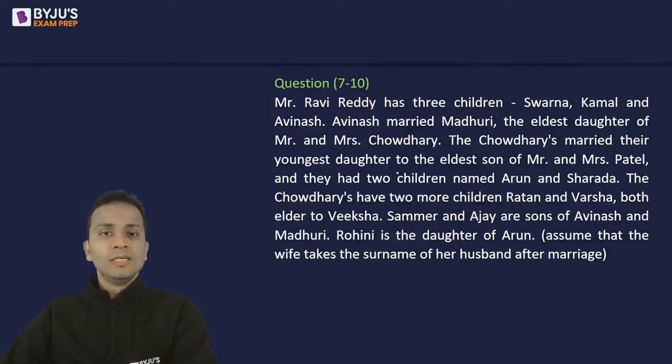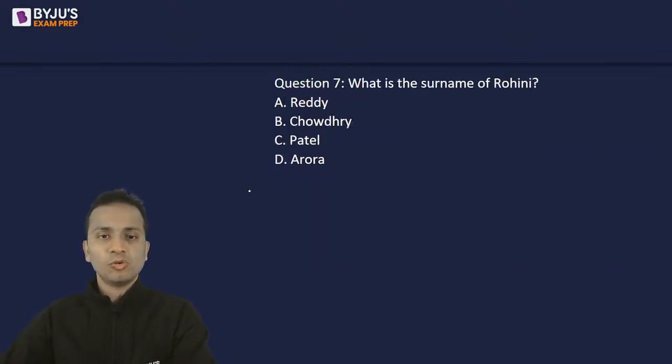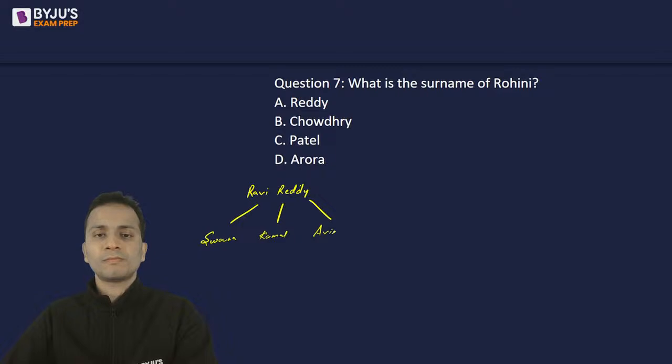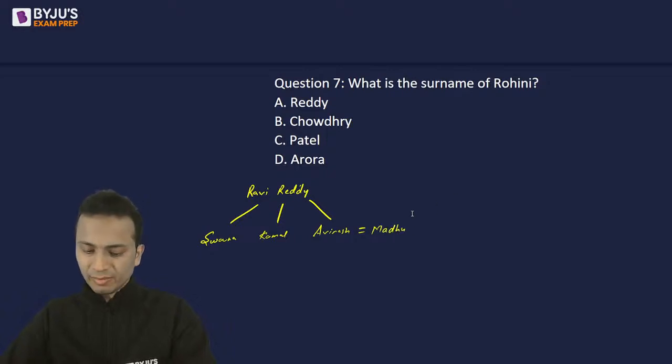Okay. Now, Mr. Ravi Reddy has three children, Swarna, Kamal, Avinash. So, Mr. Ravi Reddy has three children, Swarna, Kamal, and Avinash. Now, Avinash married Madhuri. I'll not write the complete name. Okay. The eldest daughter of Mr. and Mrs. Chaudhary.